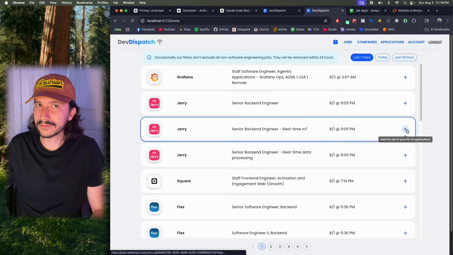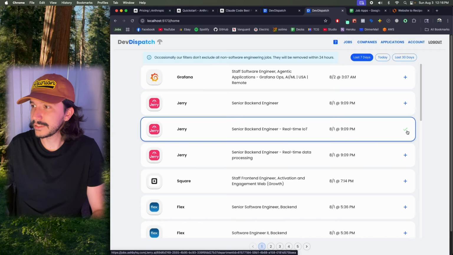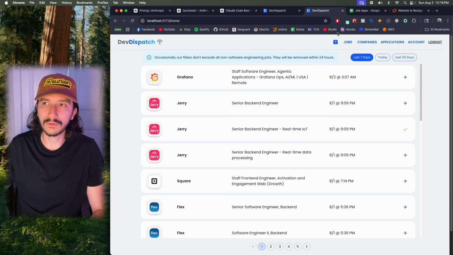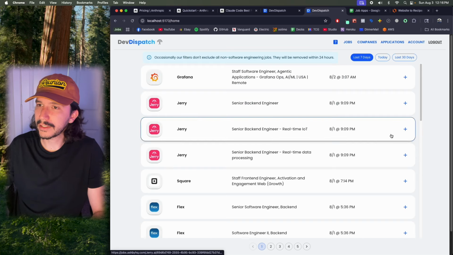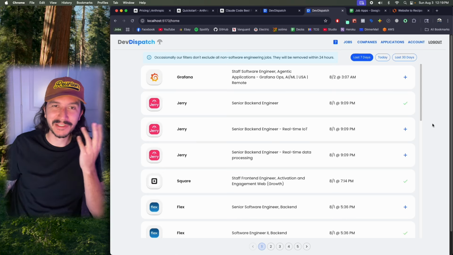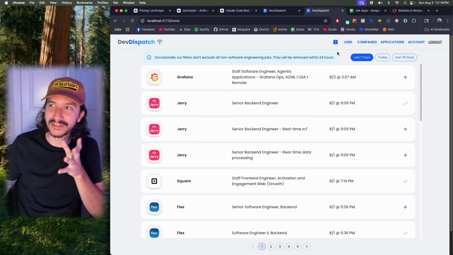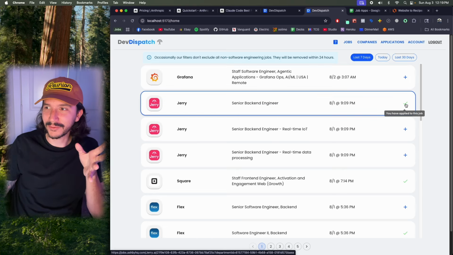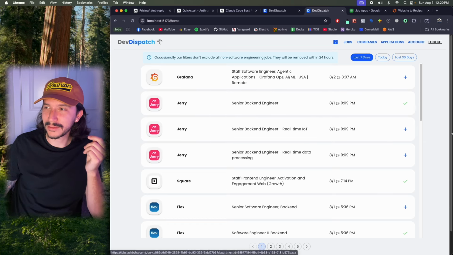We got a nice hover now. And yes, this did change to a check mark, but I don't have the hover tooltip on that. And I also want to modify my whole job search now to actually grab whether or not we've already applied to this, so that the next time you reload this, obviously it's not going to have that check mark anymore, so we want to persist that. So after like five minutes, probably, this entire feature from the jobs point of view is done. We are able to pull whether or not this user has applied to these jobs. We're able to apply to new jobs.